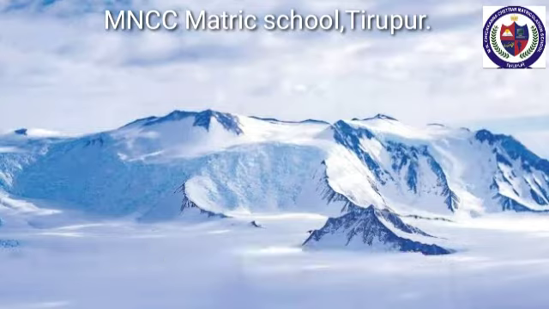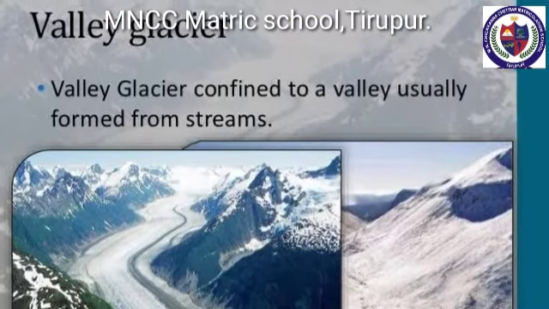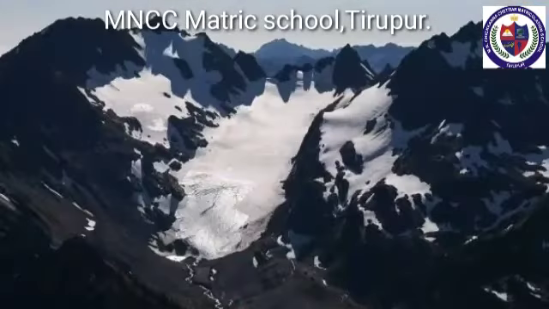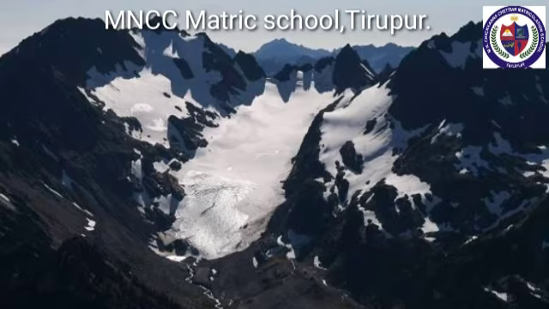Example, Antarctica, Greenland. Mountain or valley glacier is a stream of ice flowing along a valley and usually follows former river courses bounded by steep sides. Example, the Himalayas and the Alps.